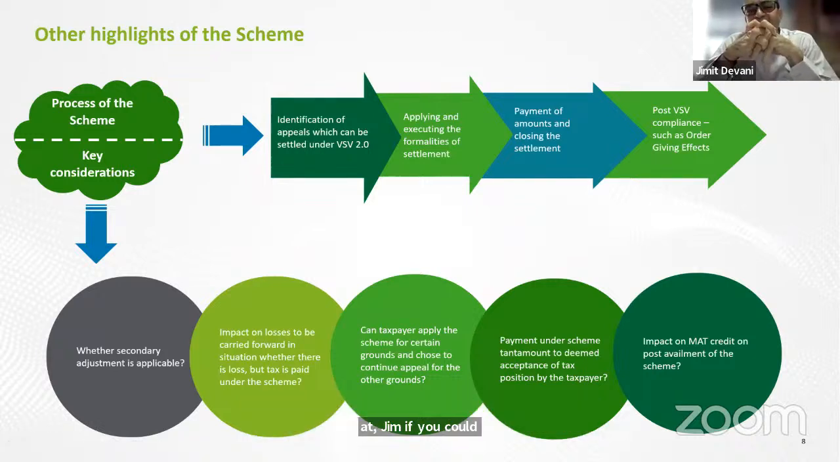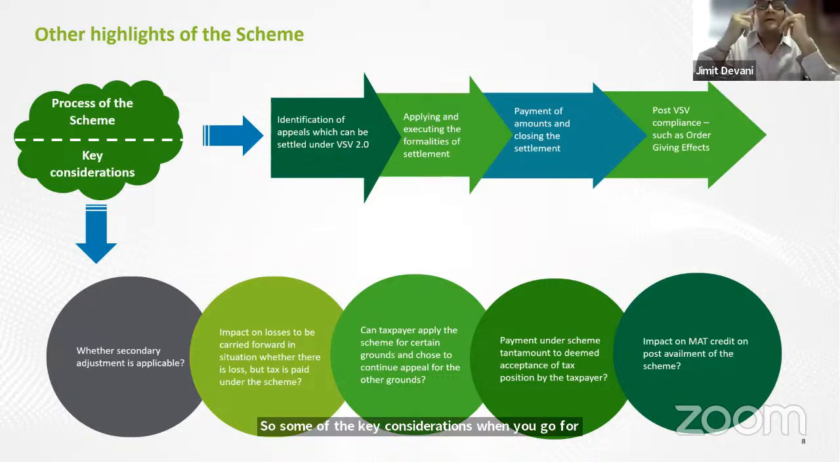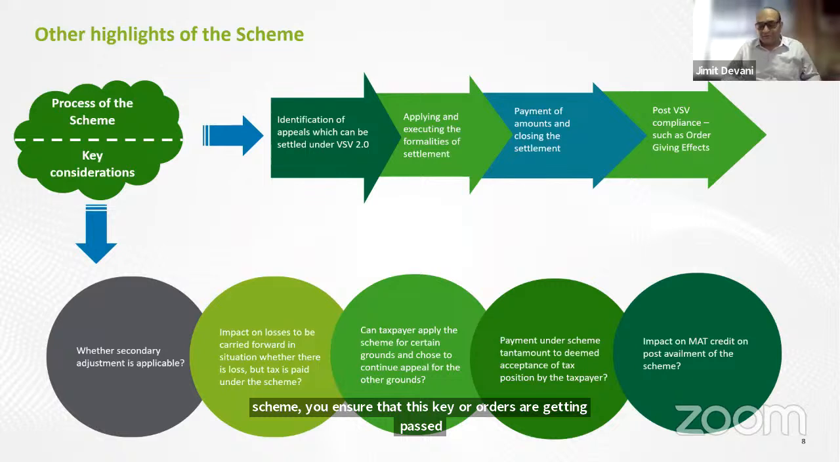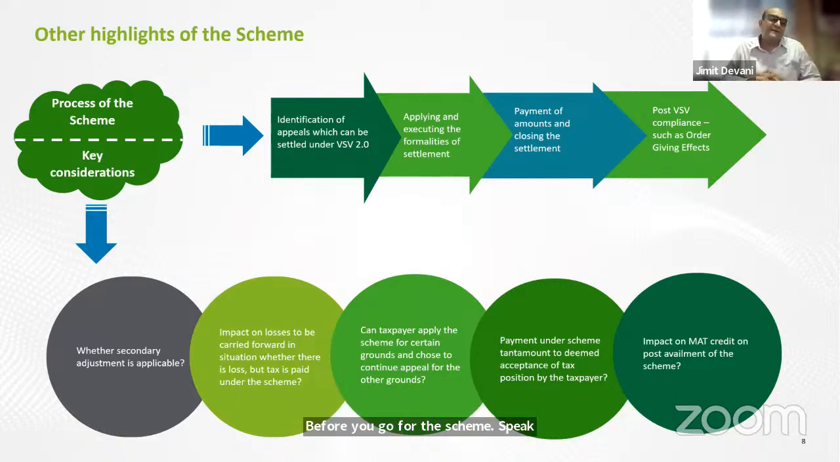So some of the key considerations when you go for this scheme: first of all, there could be various rectifications which are pending before the officer. So before you go for the scheme, you should ensure that the rectification orders are getting passed. Speak to the officer, have a dialogue with the officer, and our experience in the past suggests that the officers are more than willing to first go under 154, rectify and get to the right demand, and then you can opt for VSV, because under VSV you go to the original demand under 143(3). So it is very critical that your order under 143(3) is done.